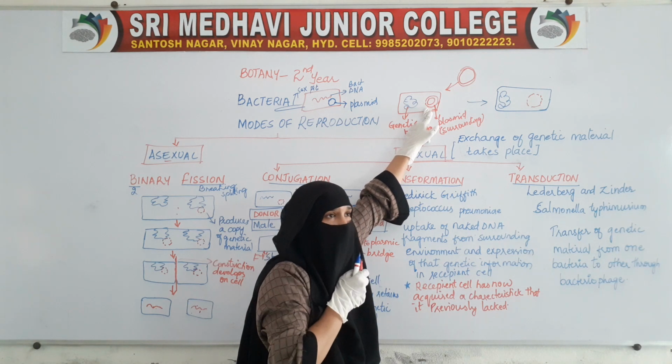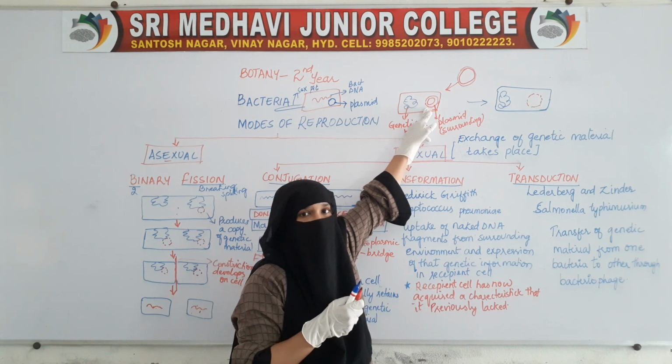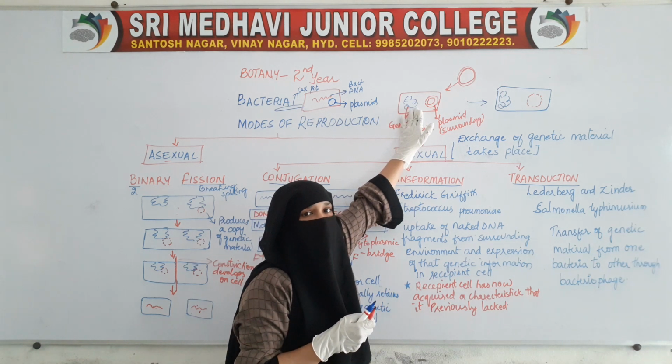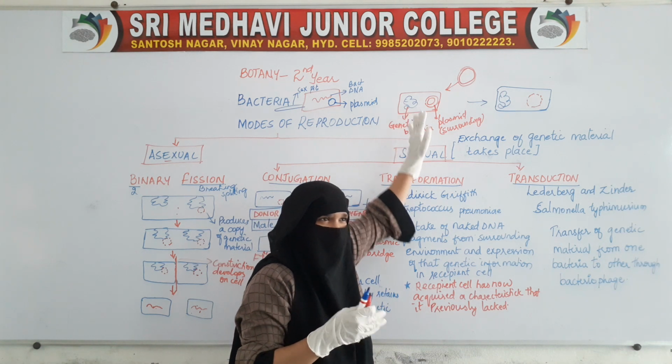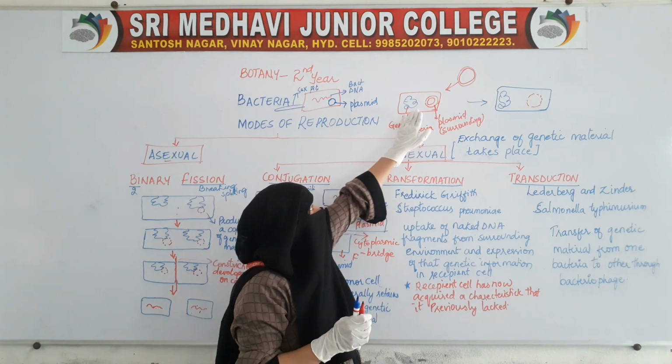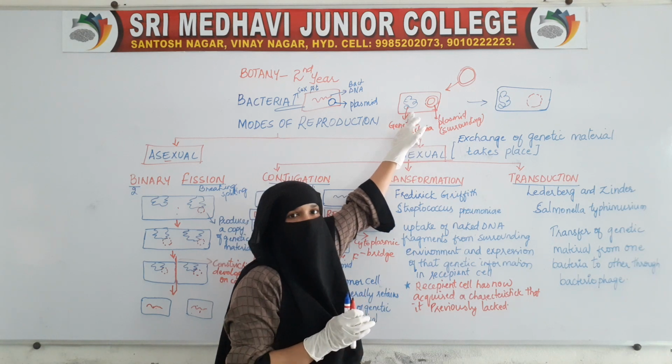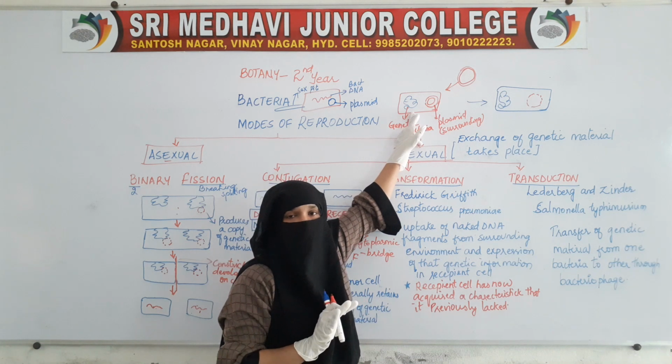When it enters inside the bacterial cell, the characteristic features of this cell will be changed. For example, earlier this bacterial cell was not resistant to antibiotics.